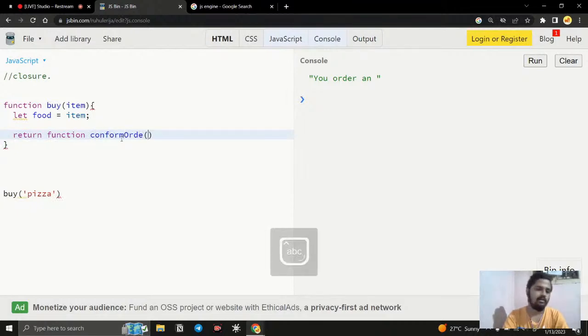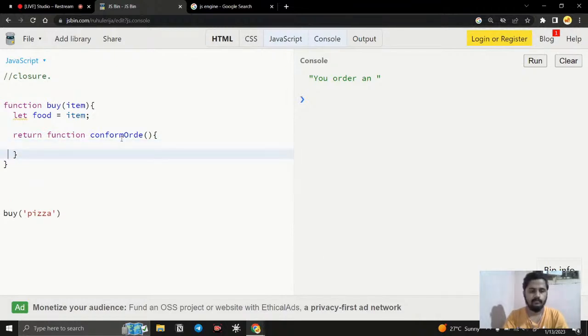Like this, confirm order. And here, what I want to display means I just want to return. So simply I remove this one here. I am creating a function and returning the item here. Note it down, it is very important. The item is in here.